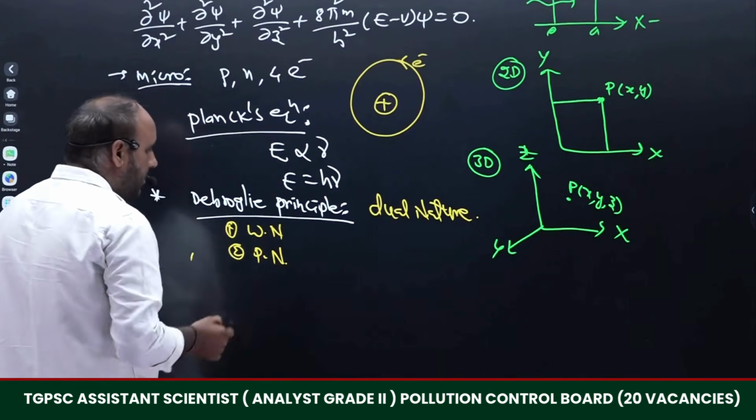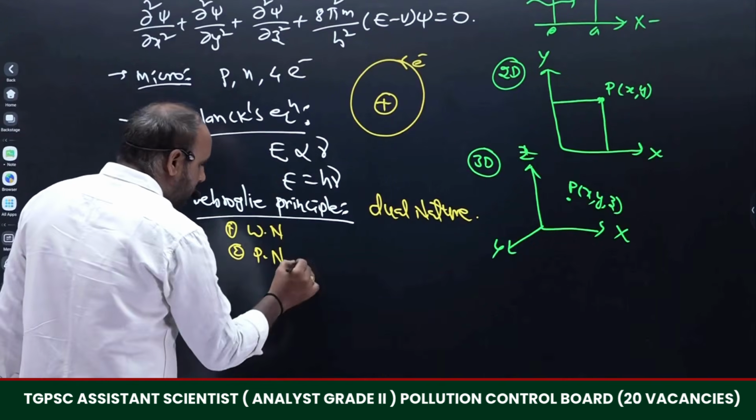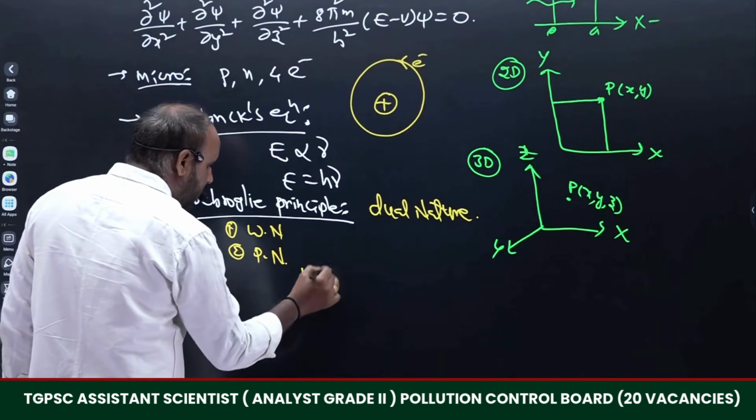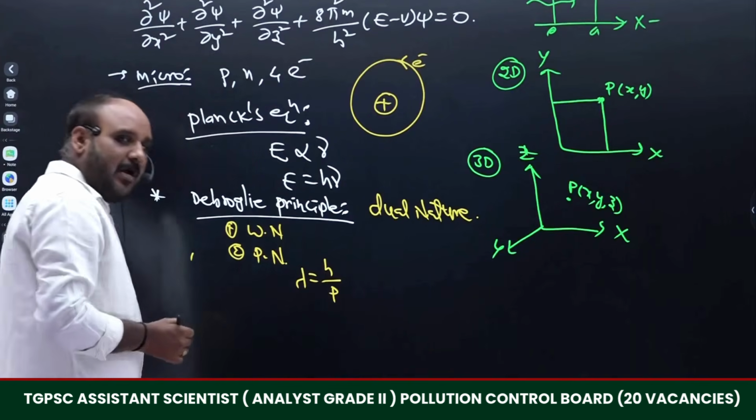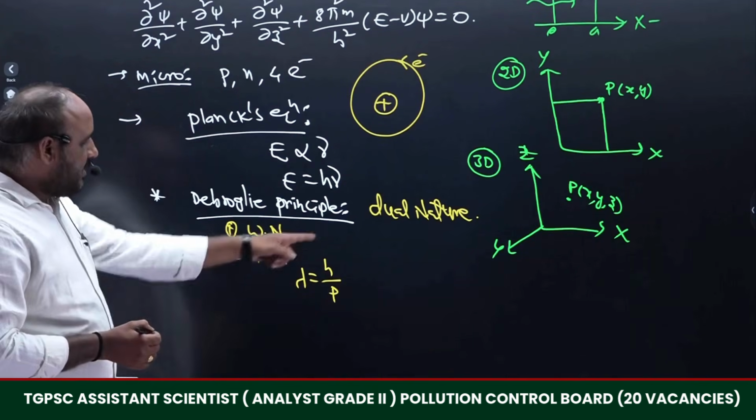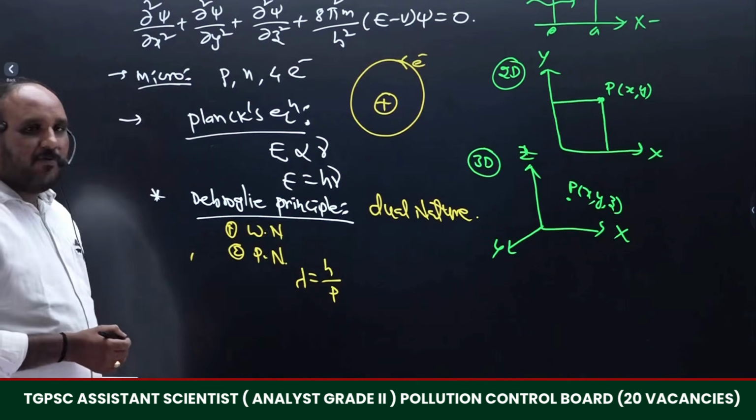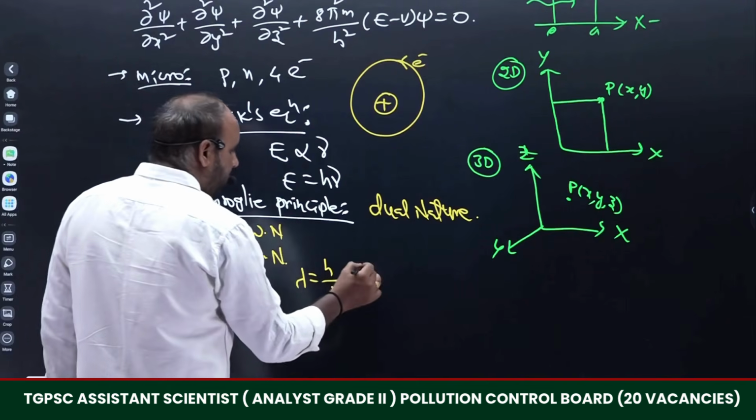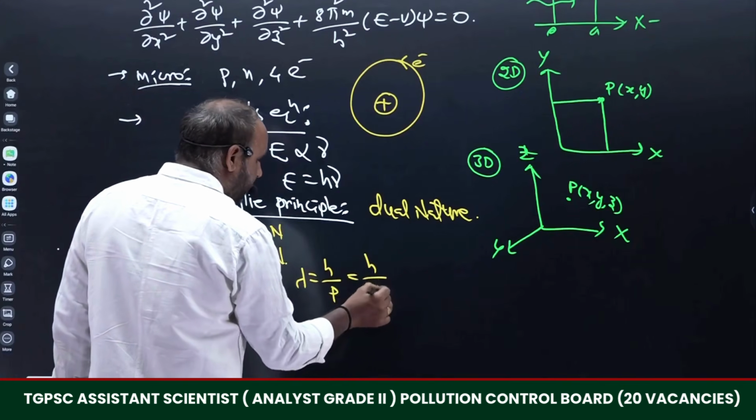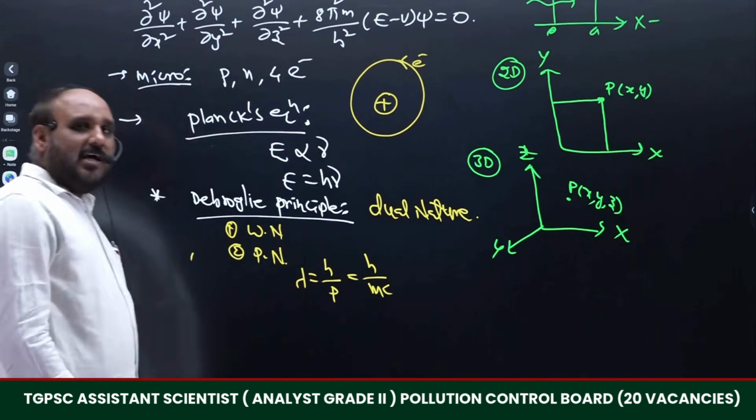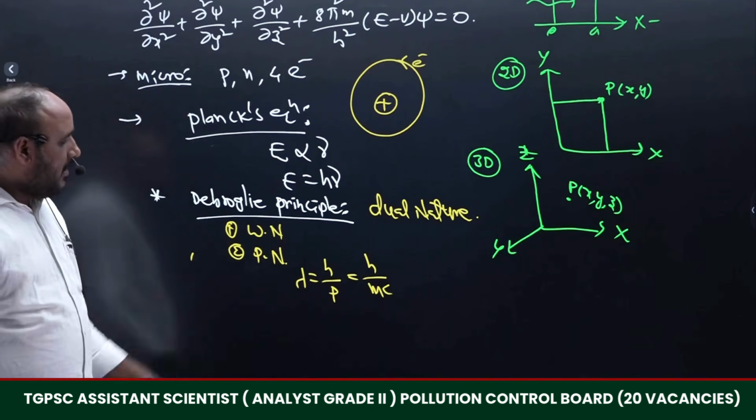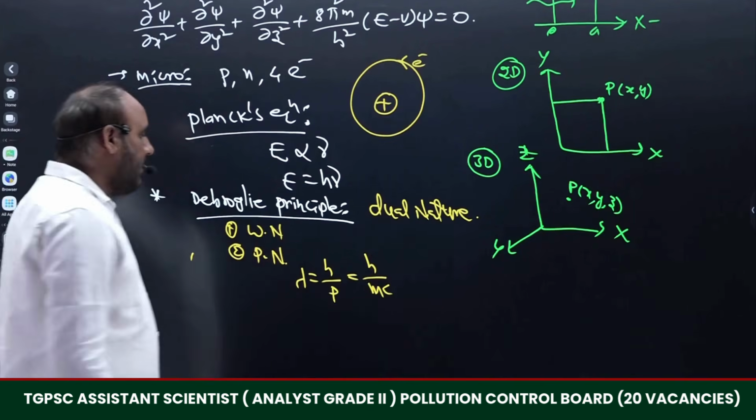What about de Broglie's principle? It is given that lambda is equal to h by p. H is Planck's constant, p is the momentum. That momentum is defined as m into c, where c is the velocity and m is the mass of the particle. The product of m into c will give the momentum.